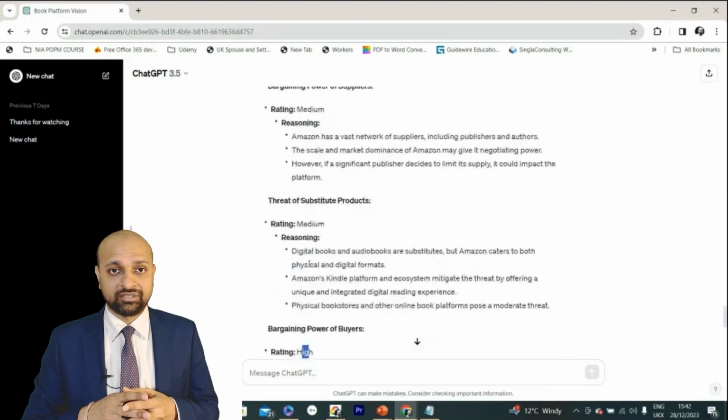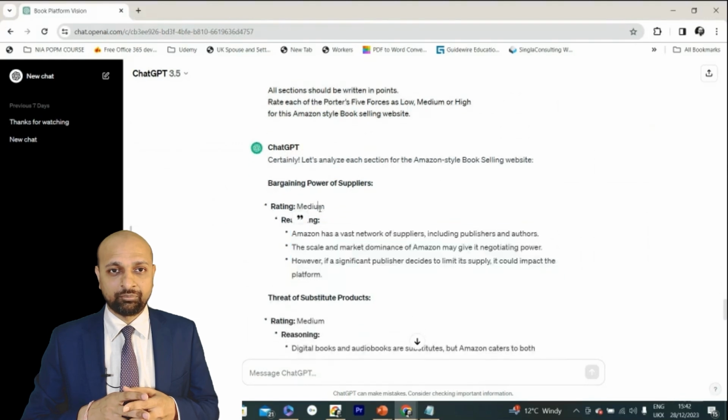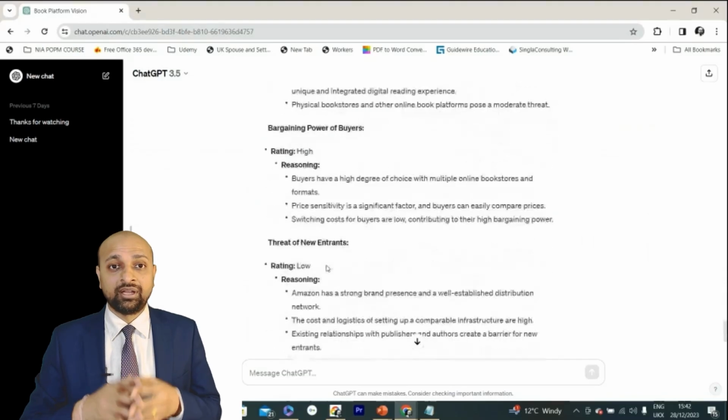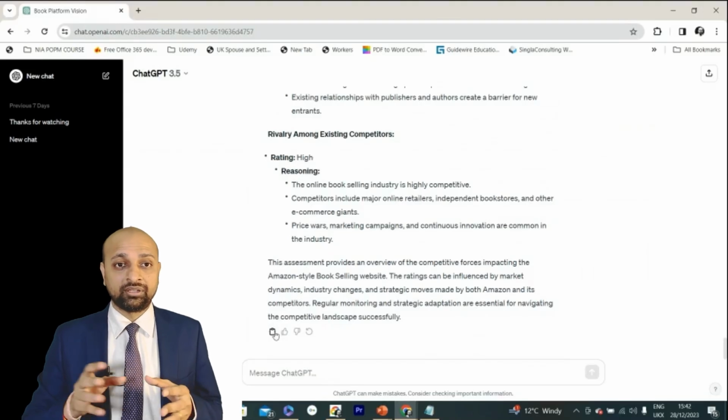Additionally, it has explained the reasoning behind each rating. This structured breakdown is essential for decision makers reviewing competitive dynamics. For example, in the section Bargaining Power of Suppliers, it has given a medium rating and included reasons to support that rating. Now that ChatGPT has generated the output, I'm going to quickly copy it using the copy button